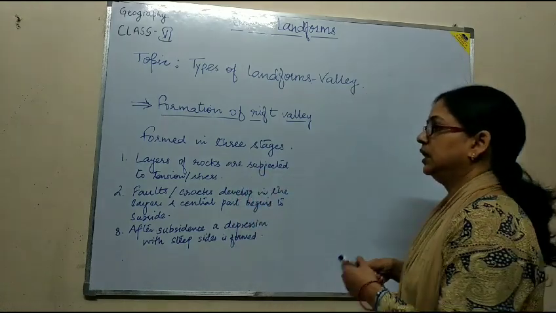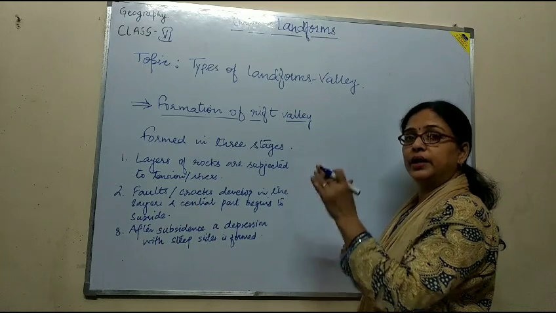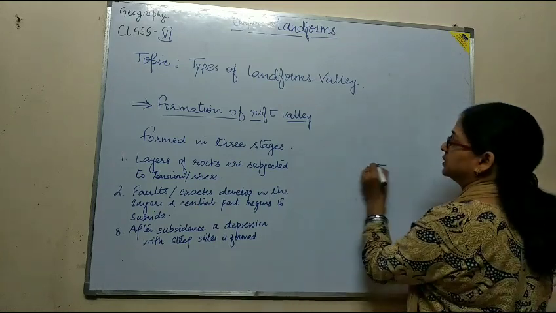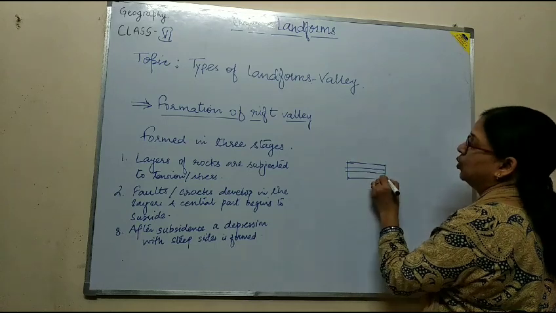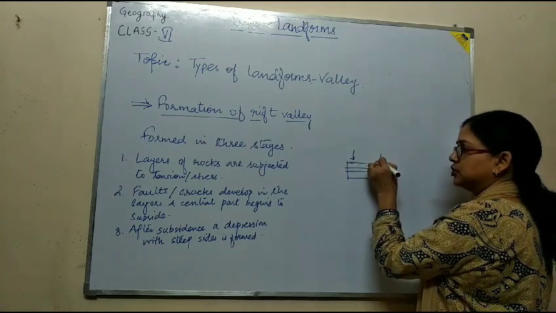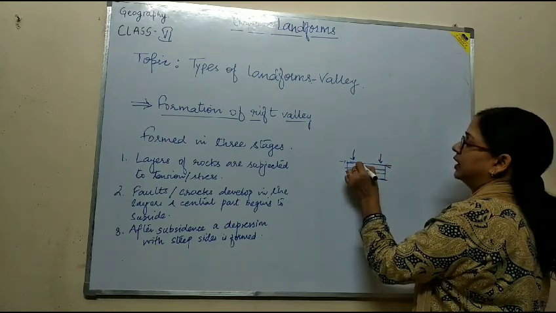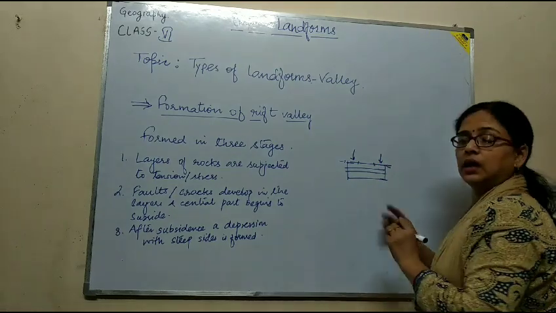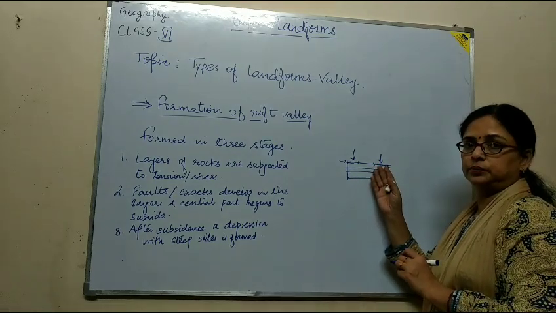First, layers of rocks are subjected to tension or stress. These are the layers of rocks which are subjected to tension because of pressure or stress, and then a crack develops in the earth's layer of rock.